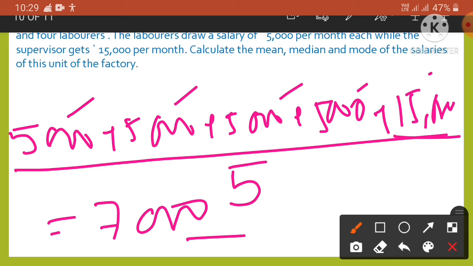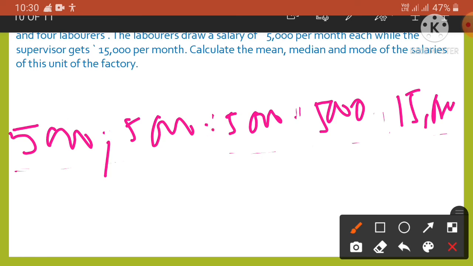Okay, now if we want to obtain the median, we have to arrange the salaries in ascending order. So we can write it that way: 5,000, then 5,000, then 5,000, then 5,000, then 15,000. Since the number of employees in the factory is 5, the median is given by (n plus 1) by 2.